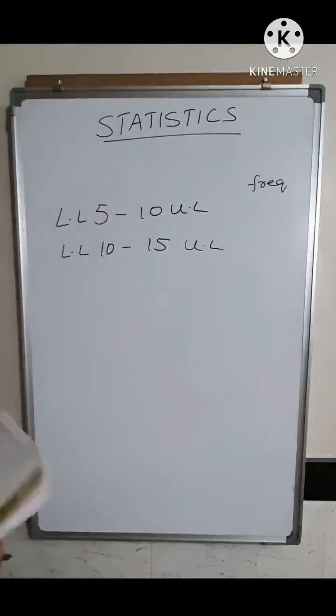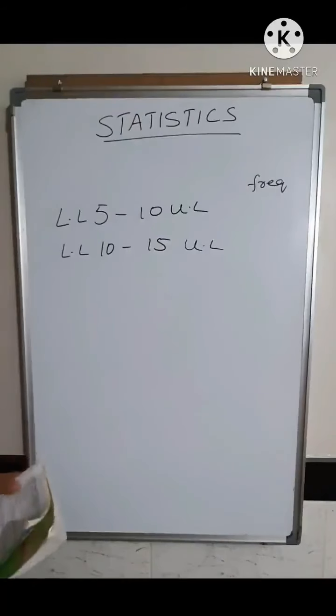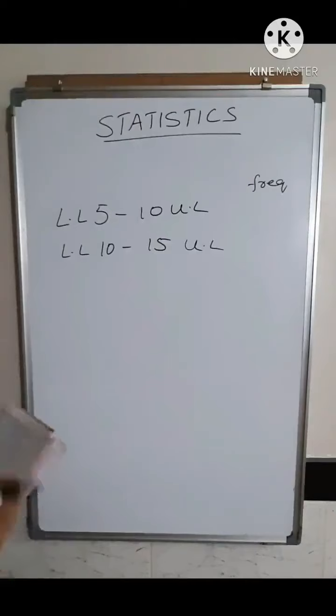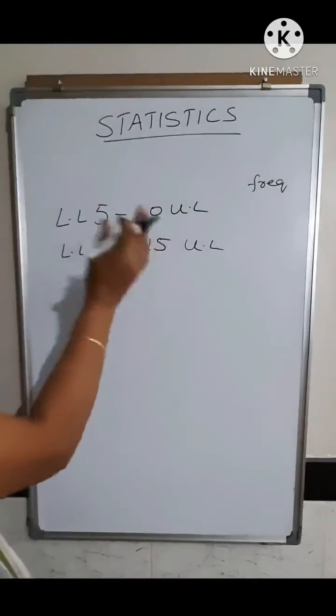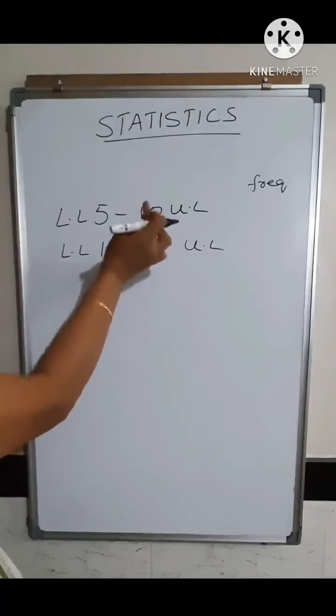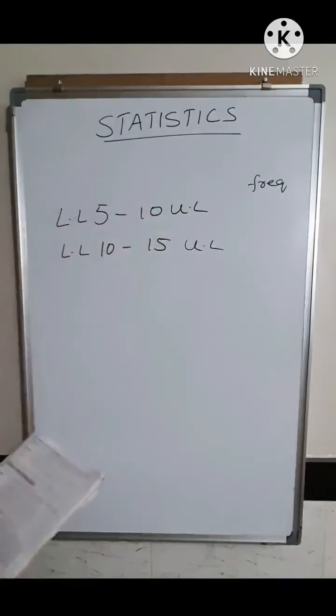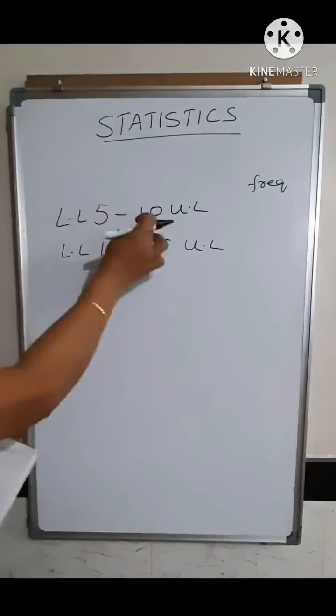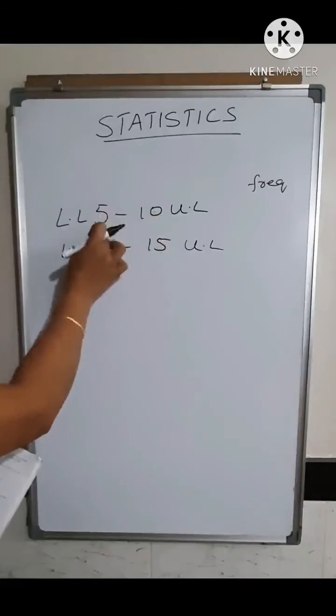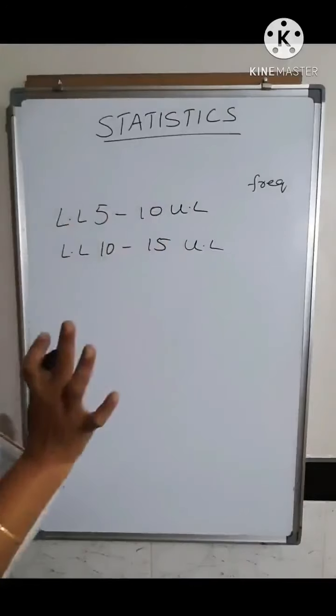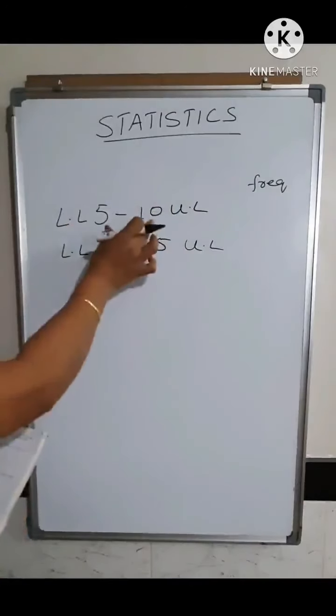Now next you have got what is the class width, class size or class interval. When you have got a continuous class, the difference between the upper limit and lower limit is called the class width. So here the class width is 10 minus 5, which is equal to 5.